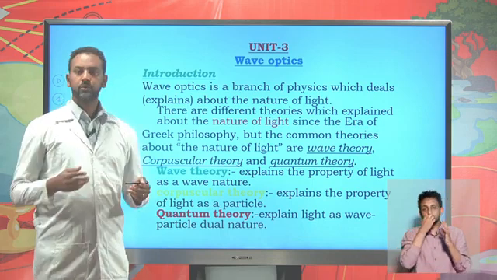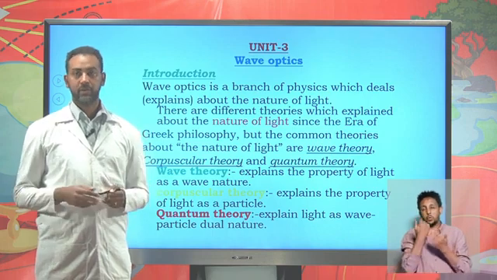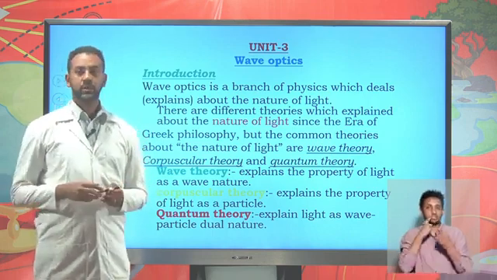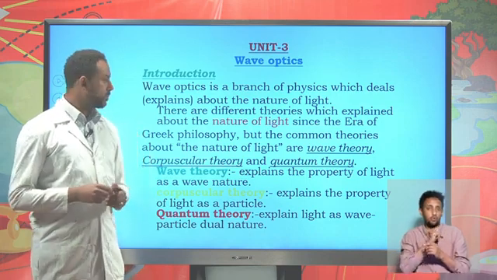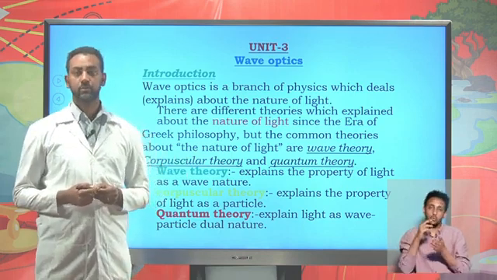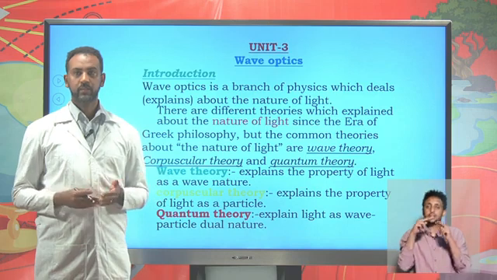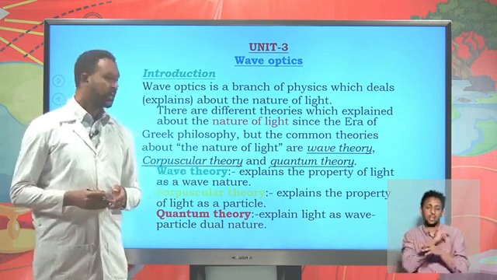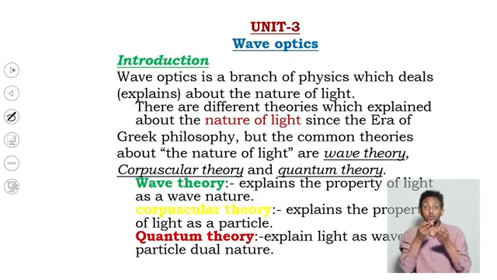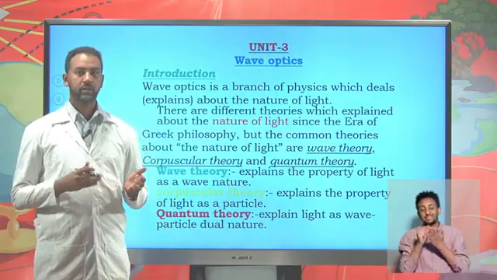Since the era of Greek philosophers, light is considered to be particles. Sometimes it is considered to have only a wave nature. Among the different theories proposed on the nature of light, the common ones are wave theory and corpuscular theory, as well as the theory of modern physicists, known as the quantum theory. According to wave theorists, the nature of light is a wave nature only. Corpuscular theory proposes that the nature of light appears due to its particle nature, whereas the quantum theory finalized that it has both wave and particle dual nature.